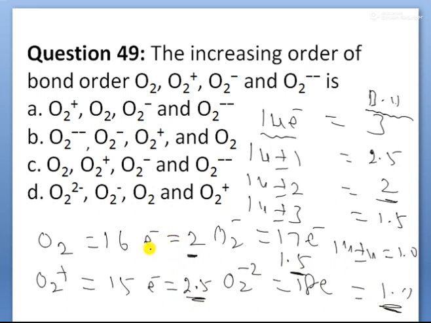Now, it is asking for increasing order of bond orders only. Children, which has the highest bond order? O2 plus is the highest bond order. So O2 plus is the highest in the given options. D option is there. The arrangement is easy to understand: O2 plus, and next in decreasing order O2, O2 minus, O2 minus 2.